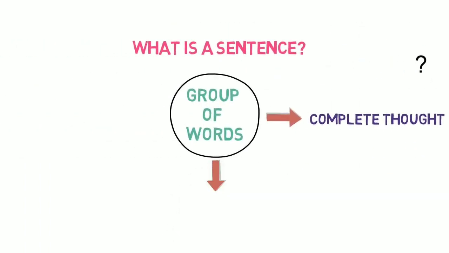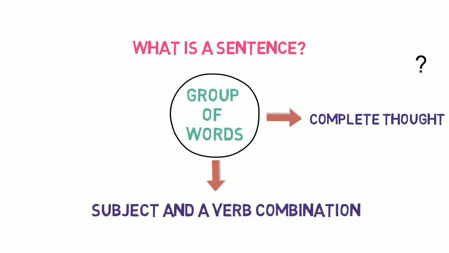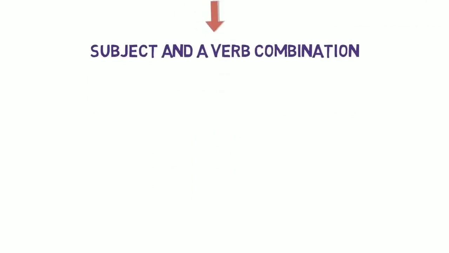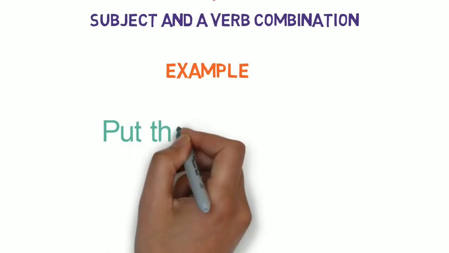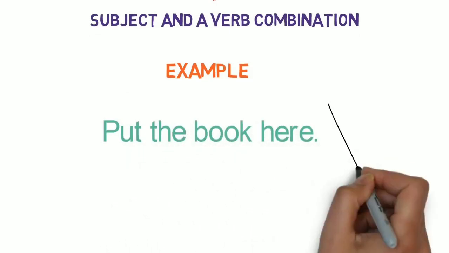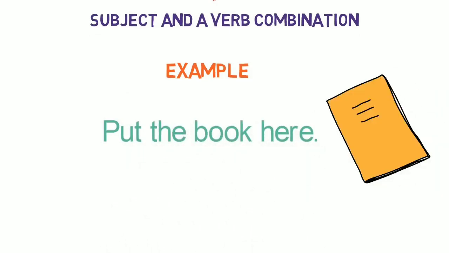Now the second characteristic is it must have a subject and verb combination, right? Any sentence must have a subject and a verb combination. Let's see the example. "Put the book here." In this sentence, you is implied as a subject and put is a verb.